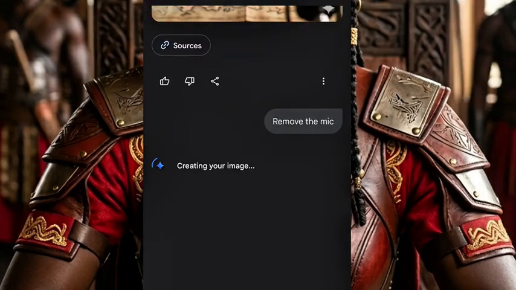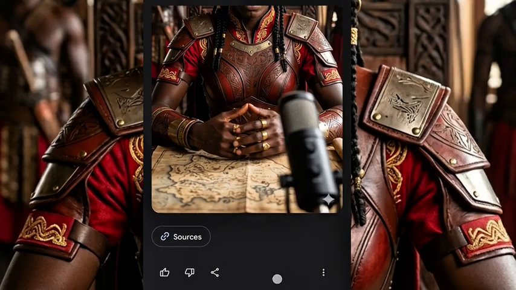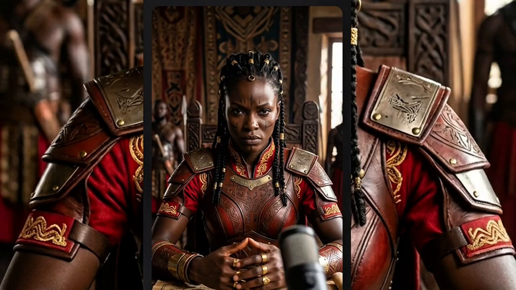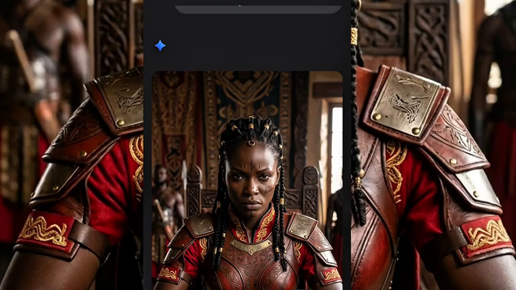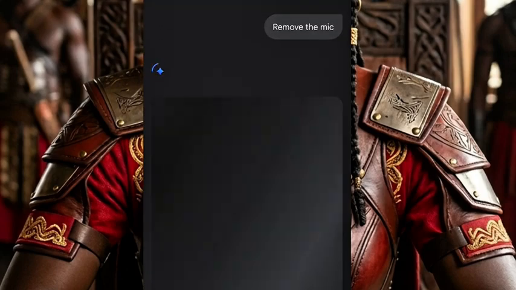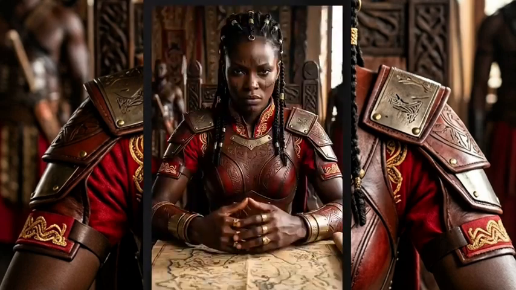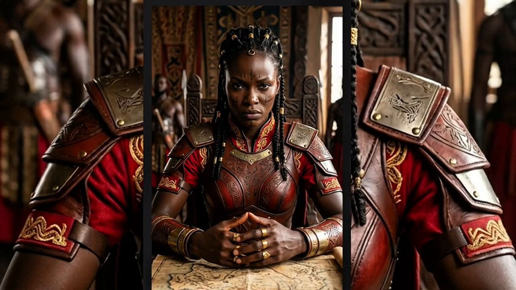Why I use the image aspect ratio, I've told you, is so that the AI will understand, because I want to use this image for my TikTok or for Facebook. That is why I generate it like this. You can decide to use other methods, and if you tell it to use your face, it will use your face. So you can use this method and generate your image. Now as you can see, it has removed the mic.